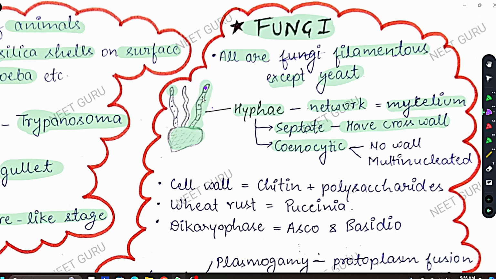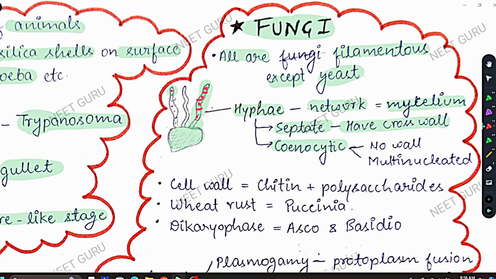Okay, there is one nucleus here, one nucleus here. Let's use the red pen. You can see there is one nucleus here, one here, one here, one here, and there are cross walls between them. This is septate hyphae, and this one is coenocytic hyphae.